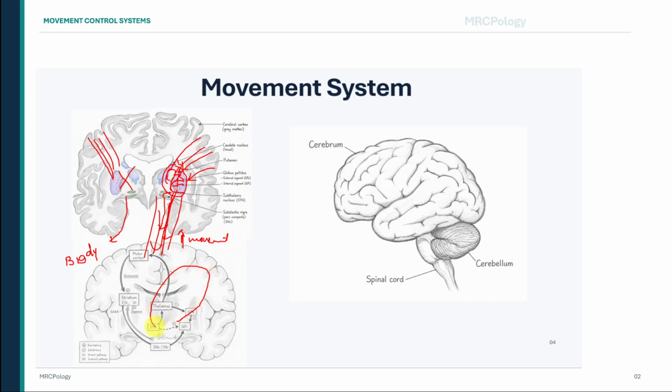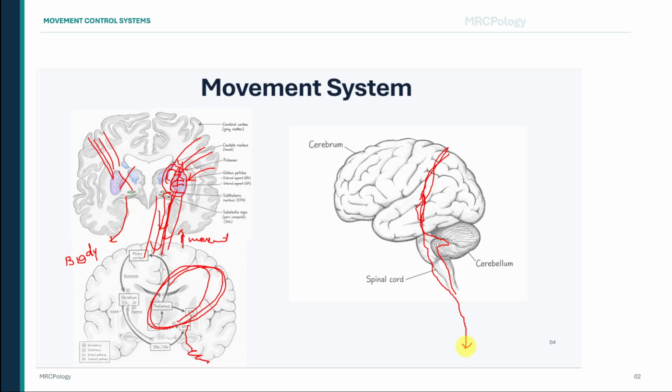Now consider the cerebellum. The cerebellum acts like a quality control system for movement. The motor cortex sends out the intended movement. The cerebellum receives information about that intention and compares it with sensory information describing the movement that is actually occurring. It then makes rapid adjustments to the force, timing, direction, and range of the movement.